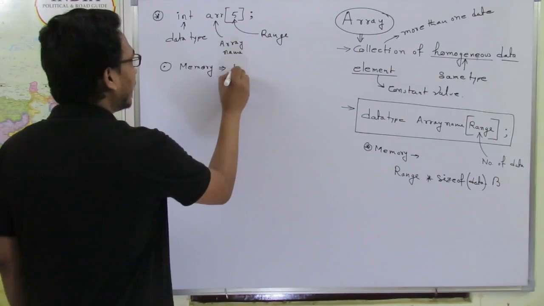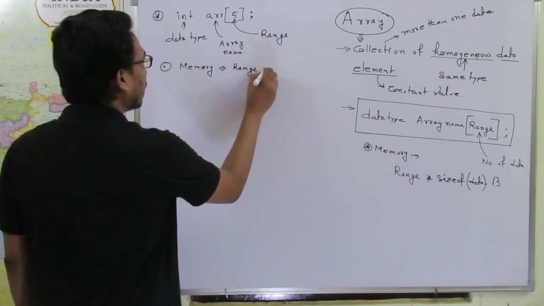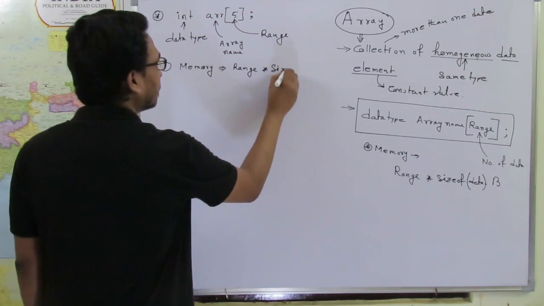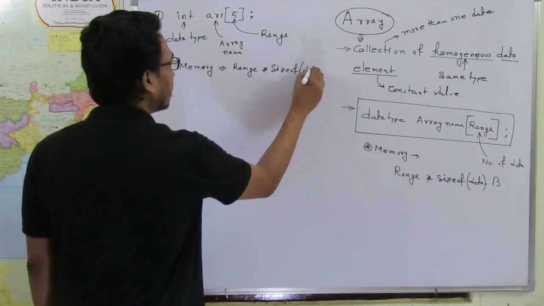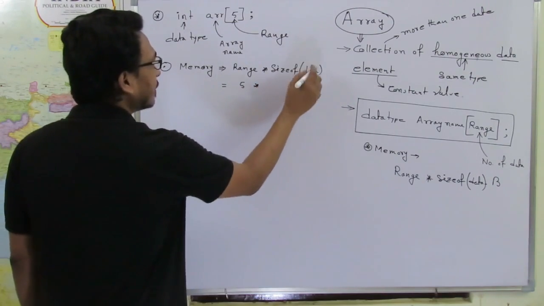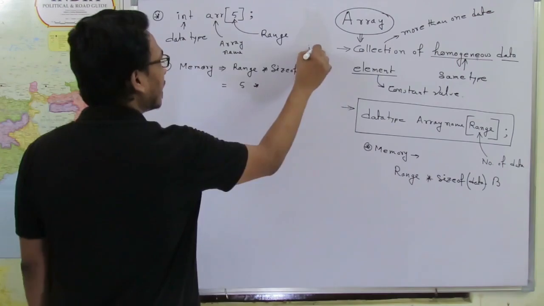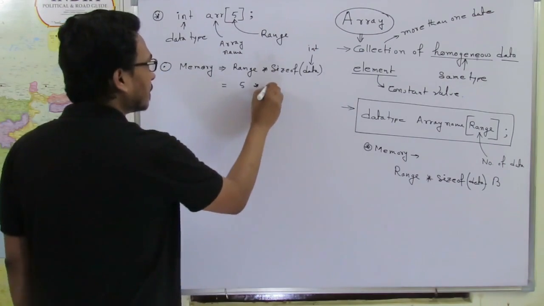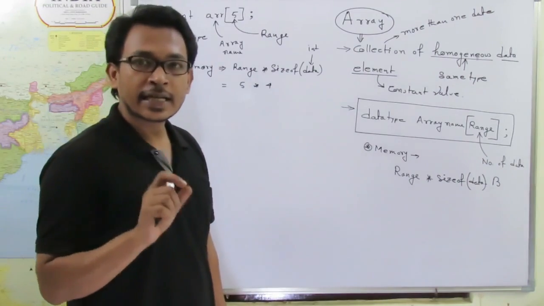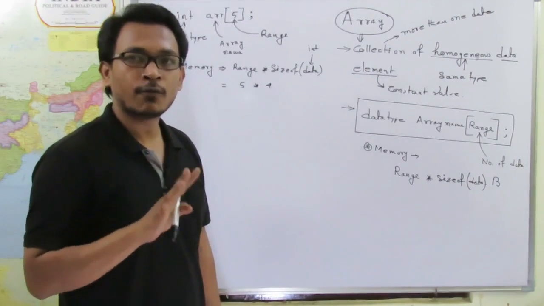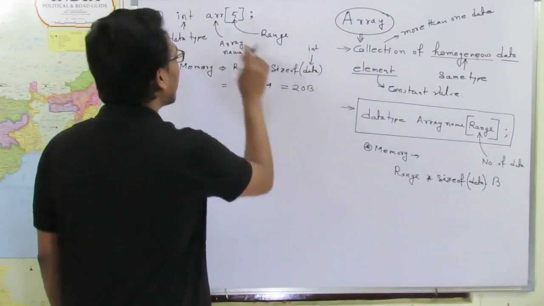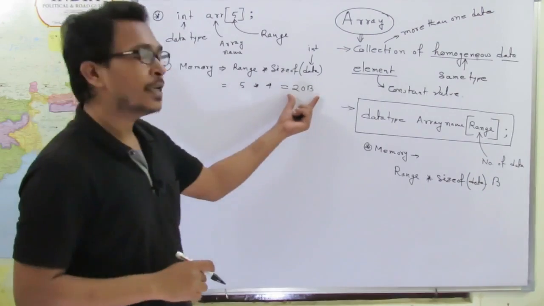For memory, range multiplied by size of data, size of each data. So what is the range here? Range here is 5, and data are of integer type. So what is the size of integer? That means how many bytes we need to store a single integer type data. We need 4 bytes. That means total memory allocated for this particular array is 20 bytes.